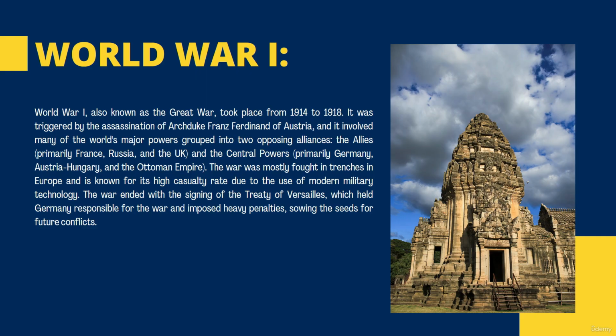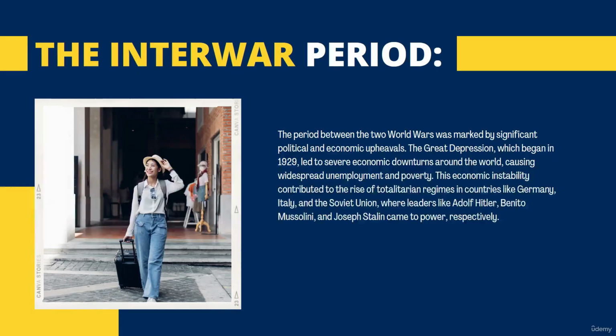Now, there was a period between World War I and World War II, and this period was called the interwar period. Now, this period between the two world wars was marked by significant political and economic upheaval. The Great Depression, which began in 1929, led to severe economic downturns and distress among people. Now, this economic instability contributed to the rise of totalitarian regimes in countries like Germany, Italy and Soviet Union. Leaders like Adolf Hitler, Mussolini and Stalin came to power.